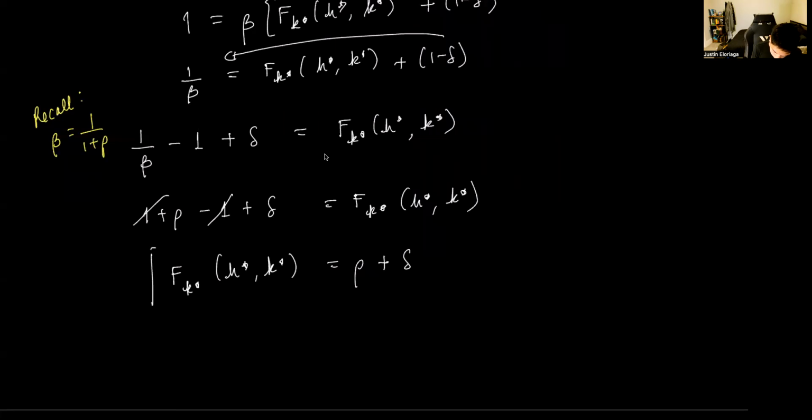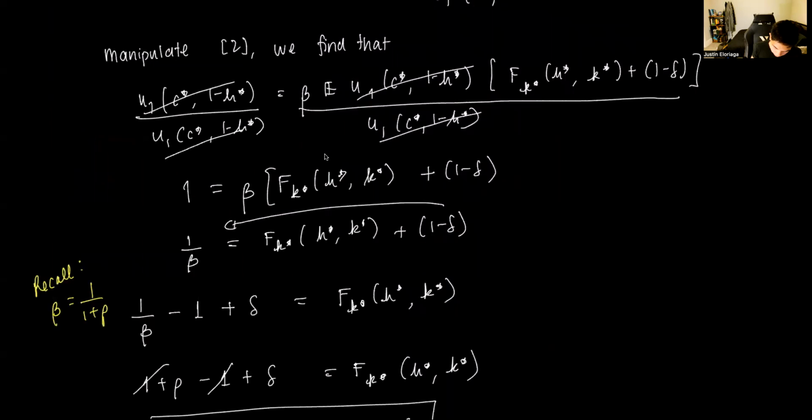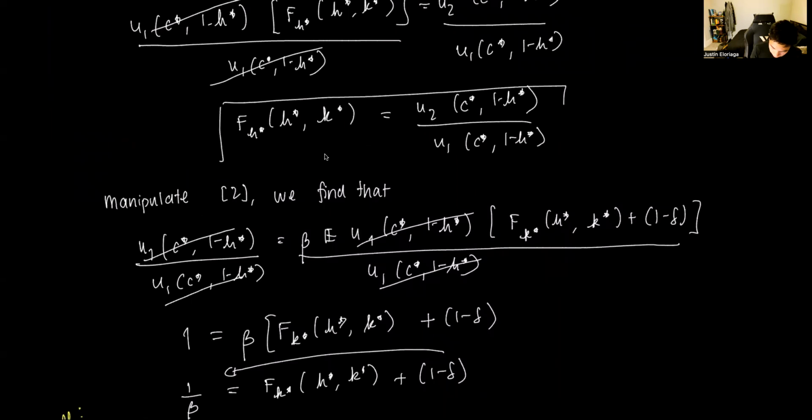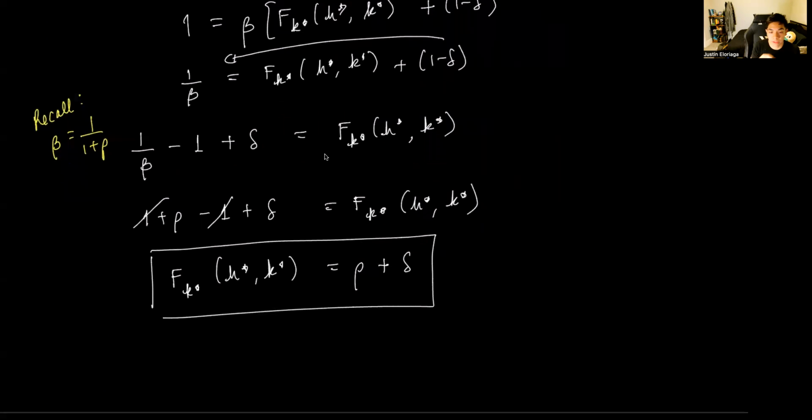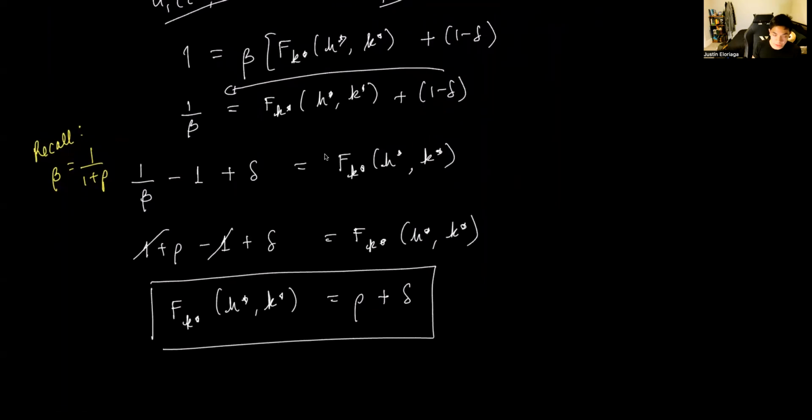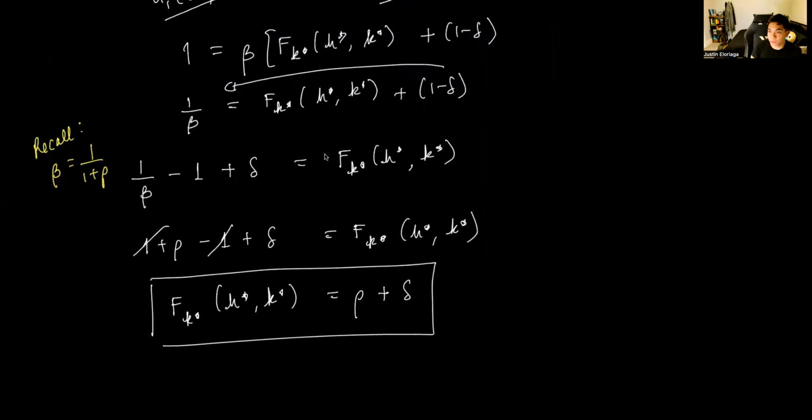So we have now two particular equations that we derive that are quite interesting. Marginal product of labor is equal to the MRS, and the marginal product of capital being equal to rho plus delta, okay, in this case. Okay, so that's it for this video in being able to derive a dynamic programming problem with both labor and leisure components in the model. In the next video, we will put an explicit functional form and continue on with how this can be derived in a specific functional form.